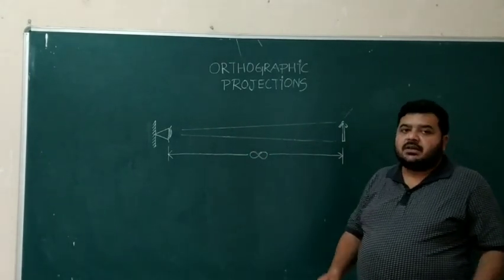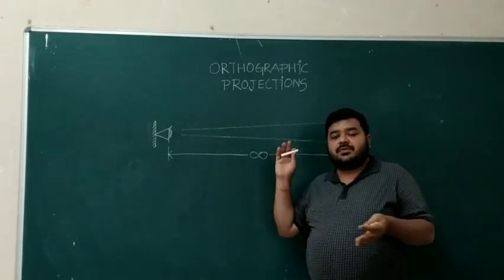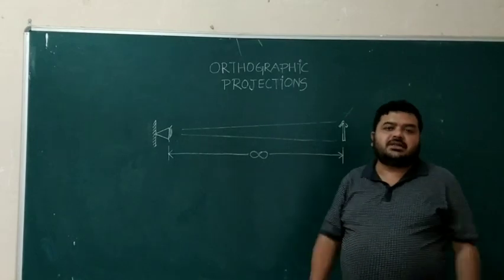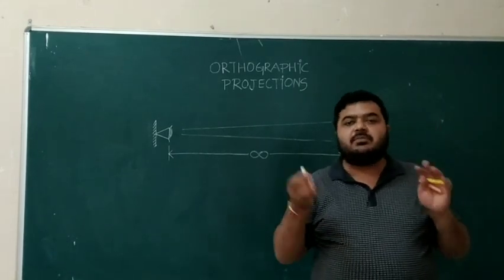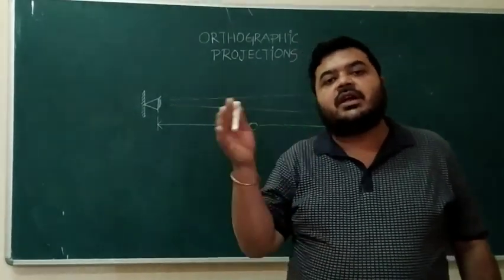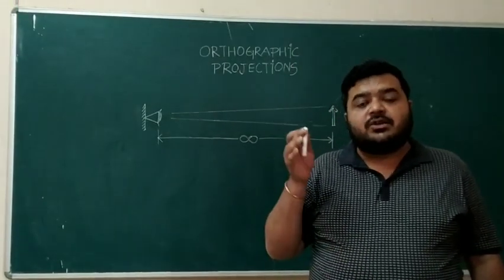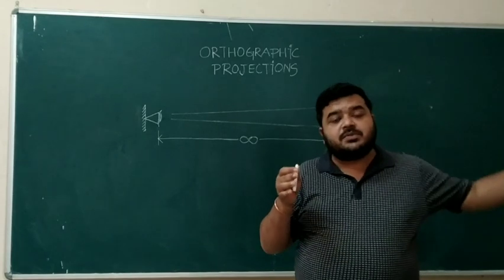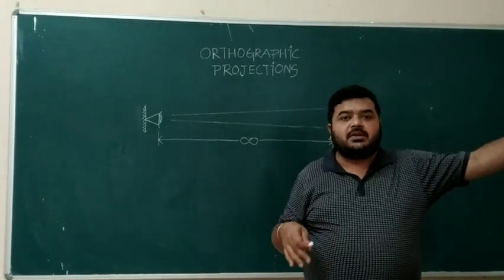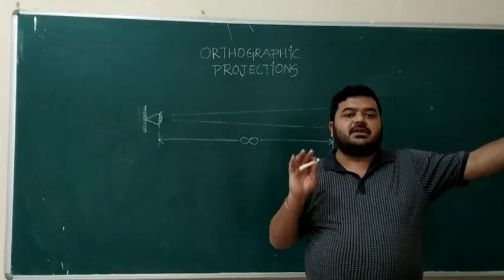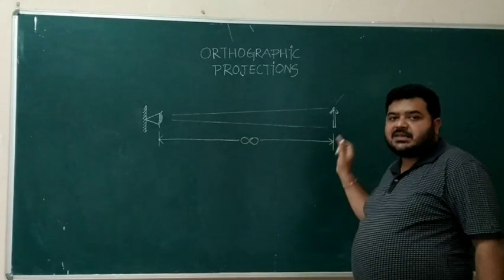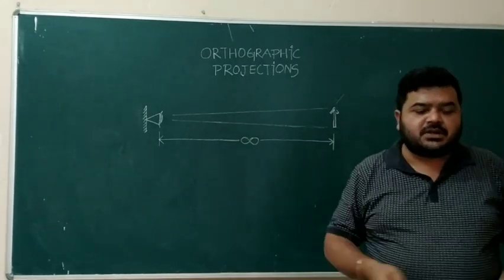So what happens? In orthographic projection, we can represent a three-dimensional object in two dimensions, and that is the basic aim of orthographic projection. Representation of a three-dimensional object in two dimensions, so that the drawing, the object, becomes much more understandable, much more legible for a common person. Okay, now this is the basic of orthographic projection.